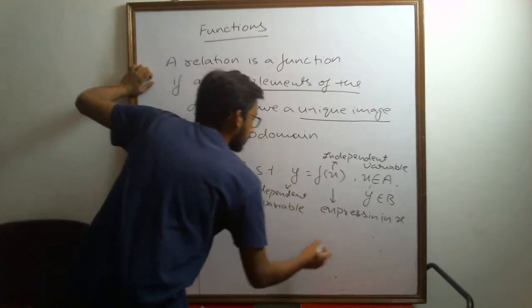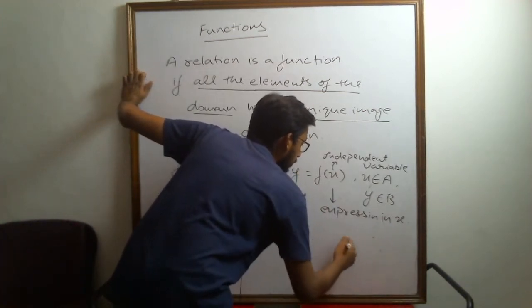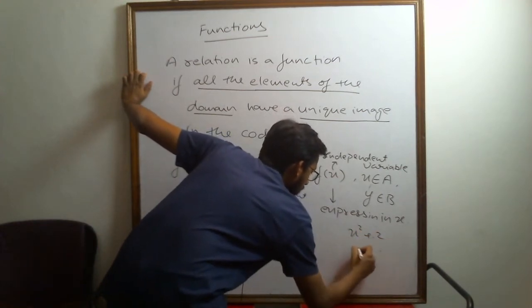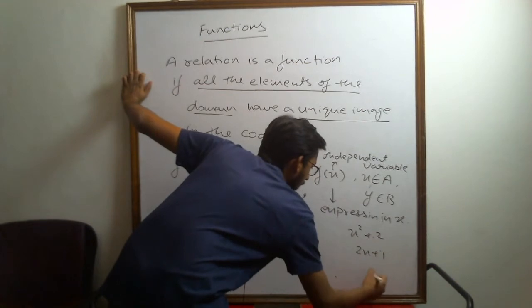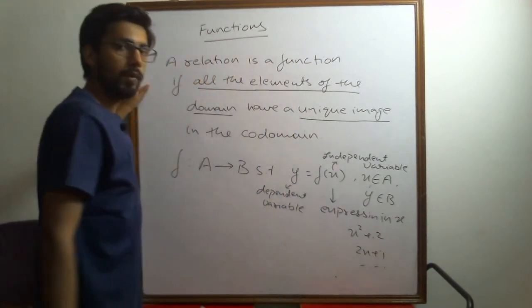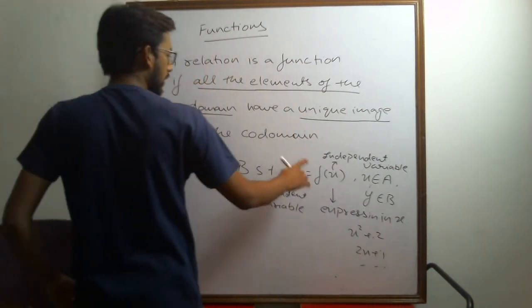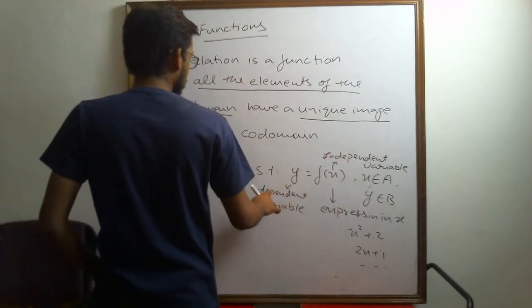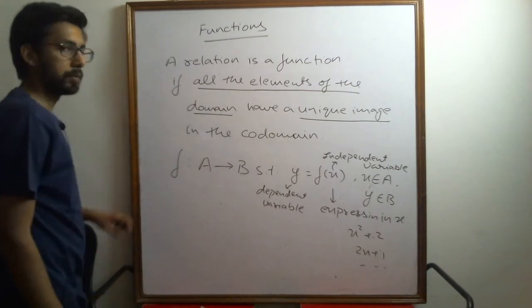This expression in x can be any mathematical expression. Say it can be x square plus 2, or it can be 2x plus 1, and so on. So in the expression we take x as the independent variable and y as the dependent variable.